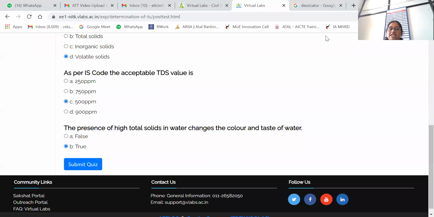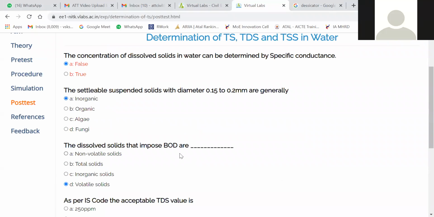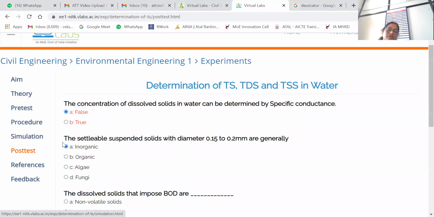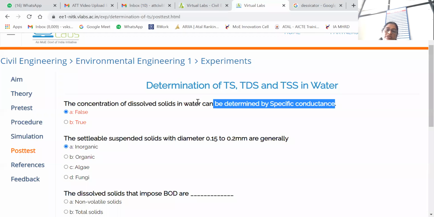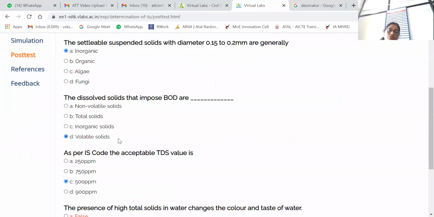Okay, and we'll check the answers now. How many answers are correct? Submitted, 3 out of 5, which means 2 answers are wrong. The true/false answer was wrong. Concentration of dissolved solids in water can be determined by specific conductance. I may be wrong here, I need to read it once again. Okay, so that answer will be true.